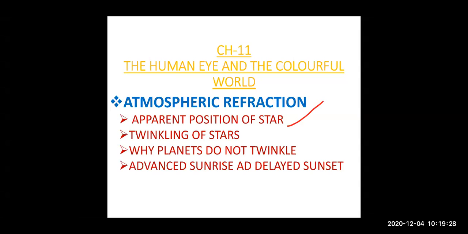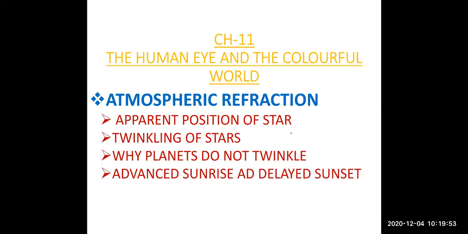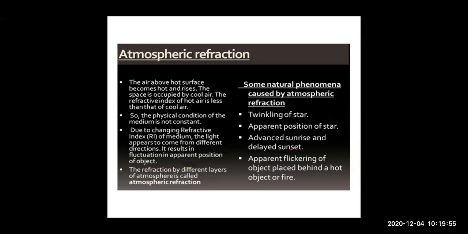The stars twinkle due to atmospheric refraction. Then, based on atmospheric refraction, we will explain why the planets do not twinkle. And finally, we will come to the last phenomena, and that is advanced sunrise and delayed sunset. Right? So, let's proceed with the atmospheric refraction.